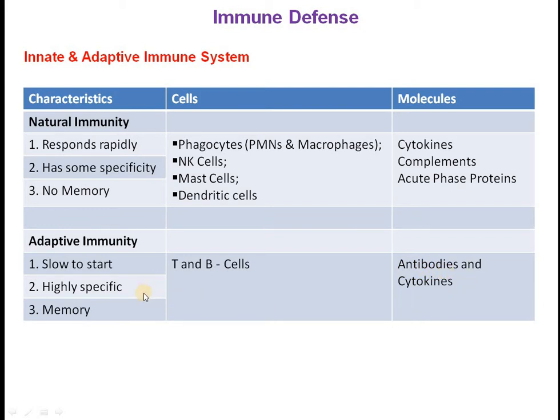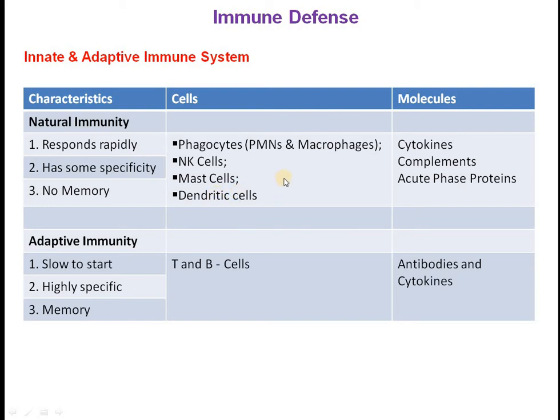Adaptive immunity is very highly specific to any pathogenic substance, and it specifically damages that pathogenic microorganism and protects our body. The adaptive immune system contains memory cells, so that in future if this pathogenic substance enters our body, it can be destroyed in less time.